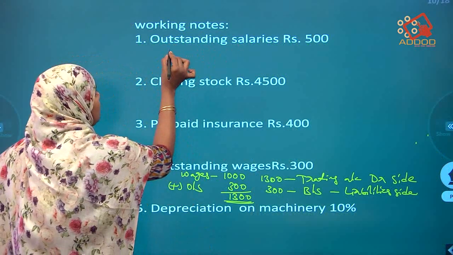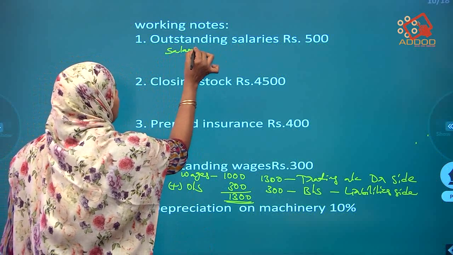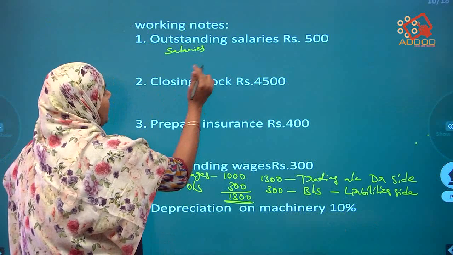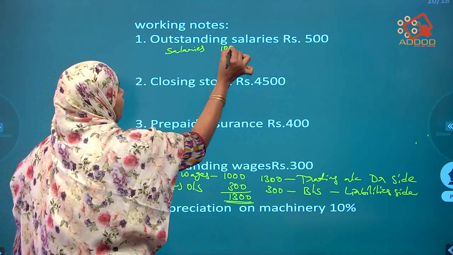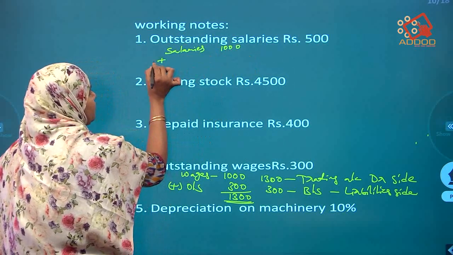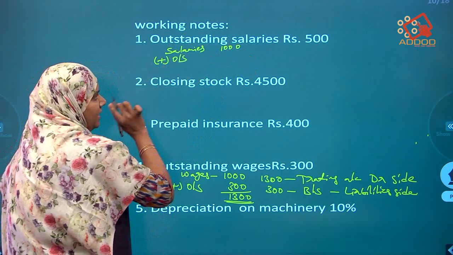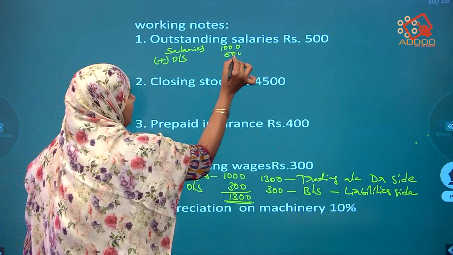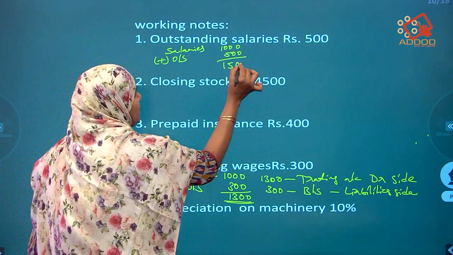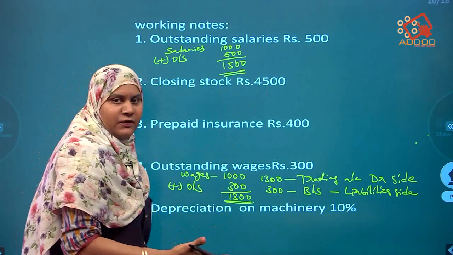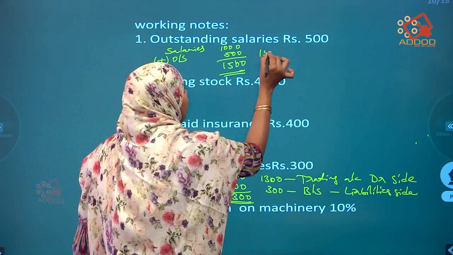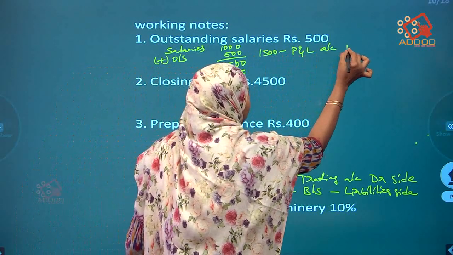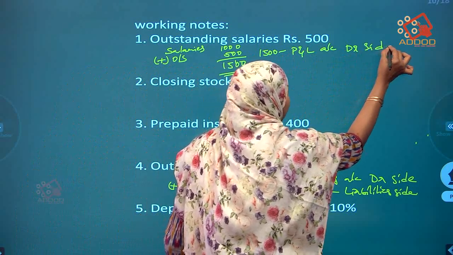Outstanding salaries. What are the salaries given in the question? Salaries 1000. Outstanding means what we have to do? Add. It is a tip. So 500 rupees outstanding. Total is 1500. Now what to do with this 1500? 1500 should be written in P&L account debit side.